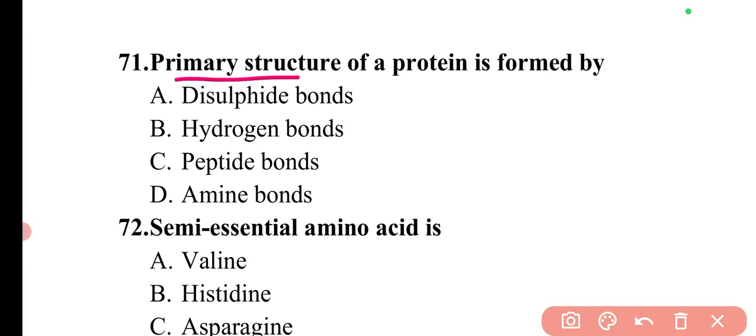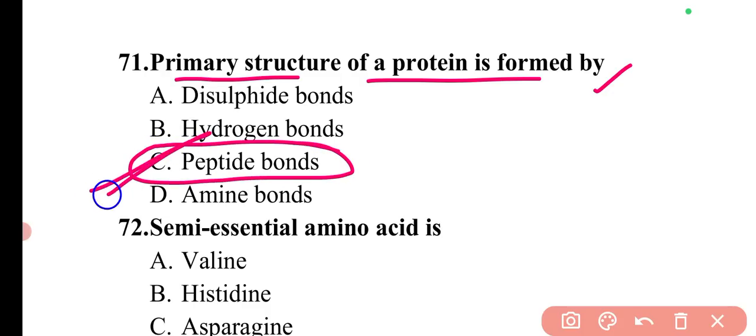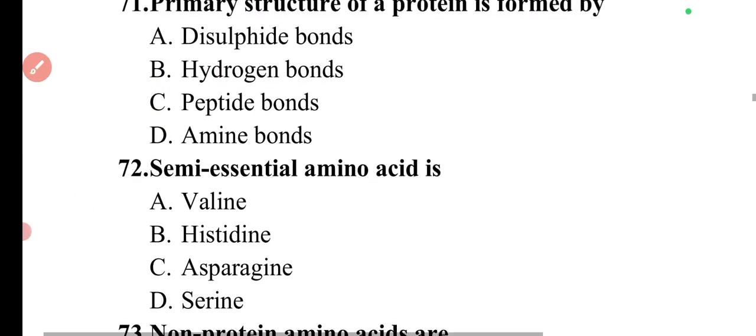Next question is, primary structure of a protein is formed by. So the primary structure of protein is formed by the peptide bonds. So here option C is correct.